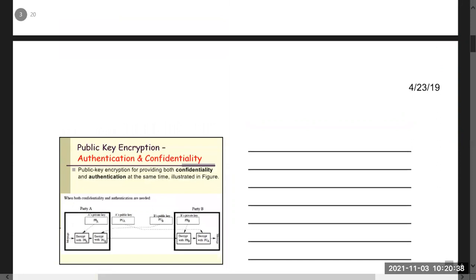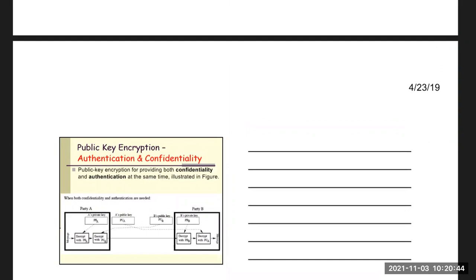Now, sometimes we need authentication and confidentiality both at the same time. In that case, how can it be performed? Let's say party A and party B both want confidentiality and authentication at the same time. So what will it do? Each has a private key and a public key. The public keys will be published, so party A and party B both will publish their public keys.